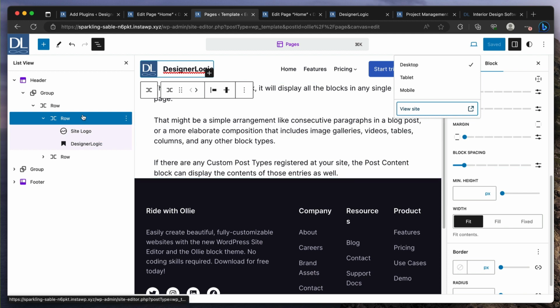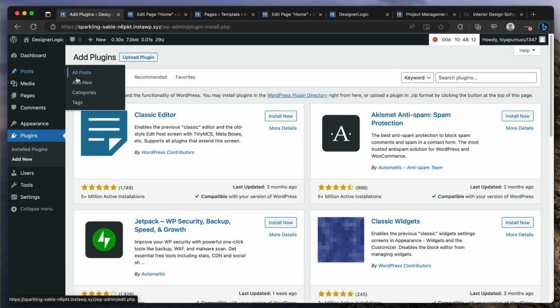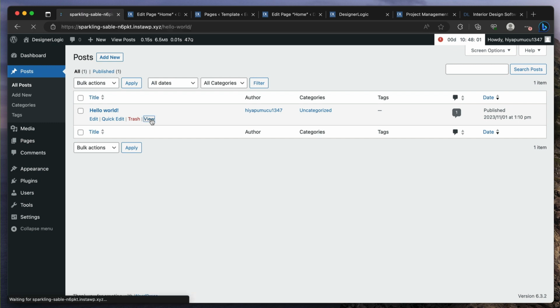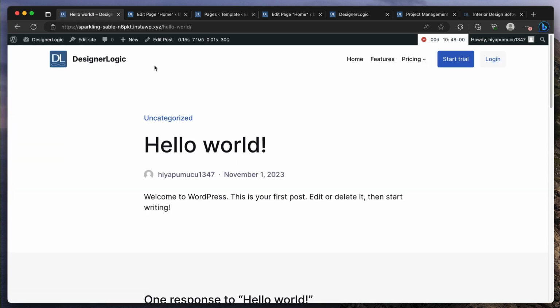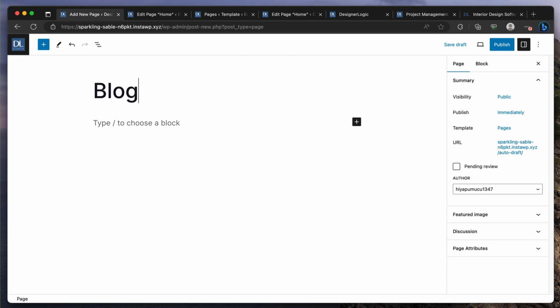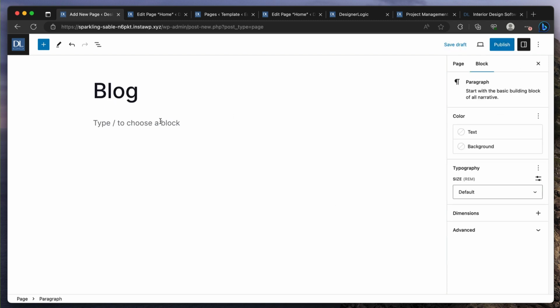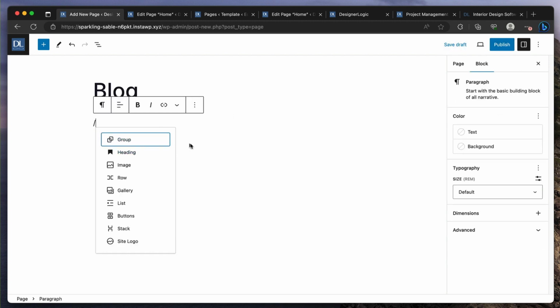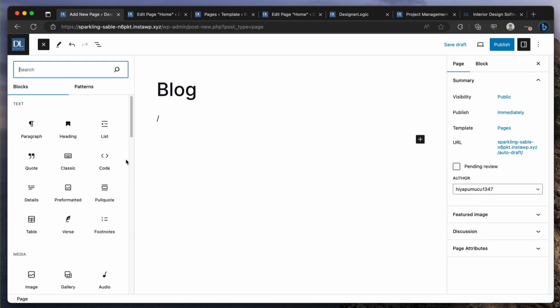You can do the exact same thing for the blog, which is really nice. So if you go back here, there's a post here, right? There's the typical hello world post. So if I view it, that's what it looks like. But if I create a page, let's do blog, just creating a new page, and I'm going to create, let's do browse all.